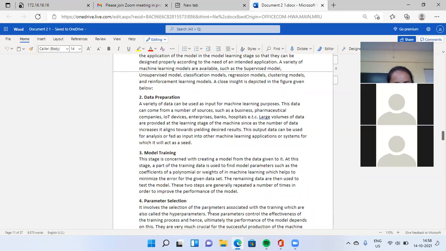These two steps are generally repeated a number of times in order to improve the performance of your model. What is the purpose of this step? To improve the performance of your model. You have to use this step repeatedly.